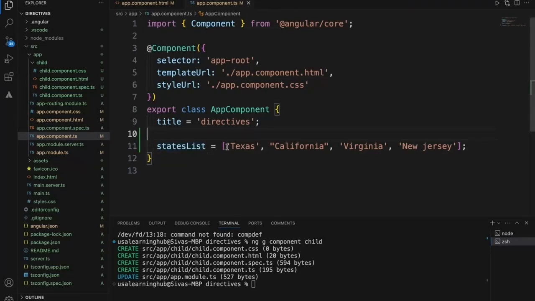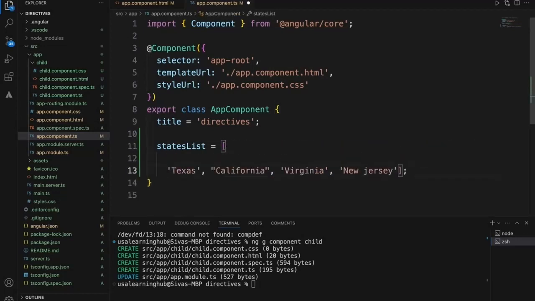Instead of this, let's change it to objects instead of a plain array.